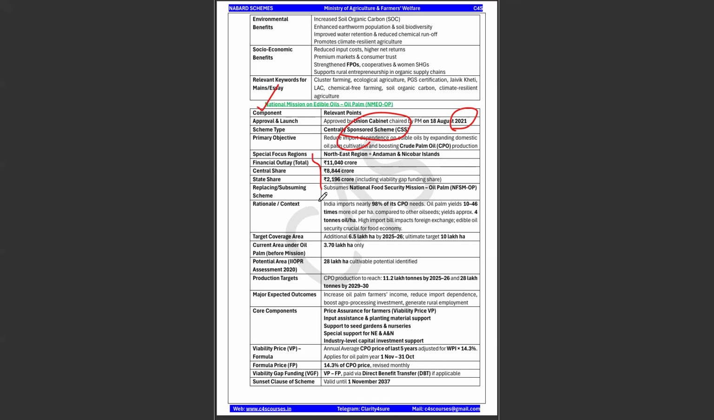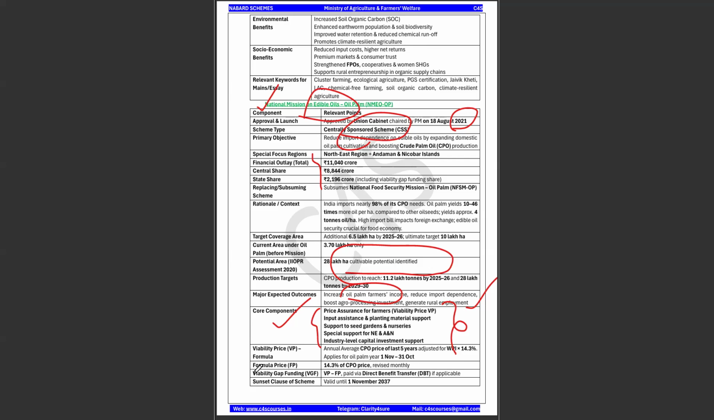Okay, so to reduce that import bill, this particular National Mission on Edible Oils, that is your oil palm, has been launched. Okay, and then the government has identified some of the cultivable potential areas of this oil palm. And what are the expected outcomes? To increase the palm oil farmers' income, reduce import dependence, boost agro processing investment, and generate rural employment. And these are some of the core components: price assurance, input assistance, support to seed gardens, and all. These are some of the core components of this particular scheme.